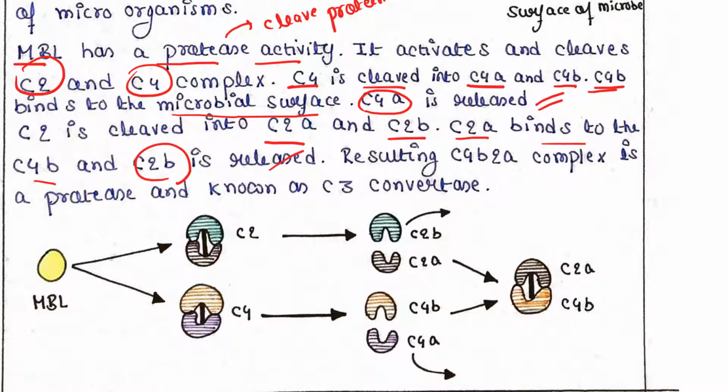So here you can understand, MBL has two substrates, C2 and C4. C2 is cleaved by MBL and produces C2B and C2A; C2B is released and C2A remains. C4 is also cleaved by MBL into two fragments, C4B and C4A; C4A is released and C4B remains. This C4B and C2A combine to produce a complex, the C4B2A complex.